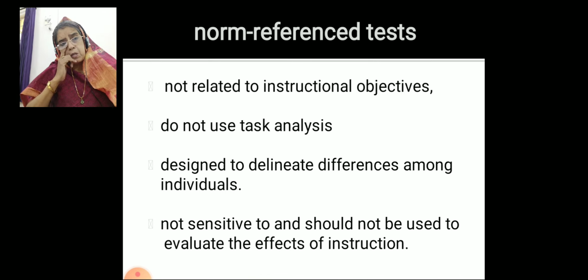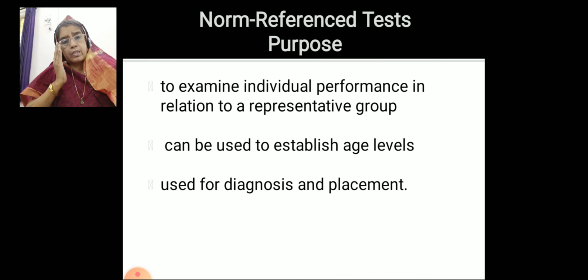So NRT has a purpose, that is, it will examine the individual performance. We will assign the ranks, who stood first, who stood second, and all, that's all. NRT will not say whether the particular student has understood all the concepts or not. That is not the main purpose of NRT, and it is just used to diagnose the student, what his level is, that's all.